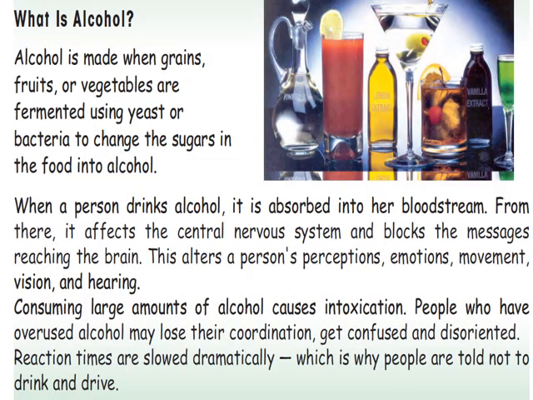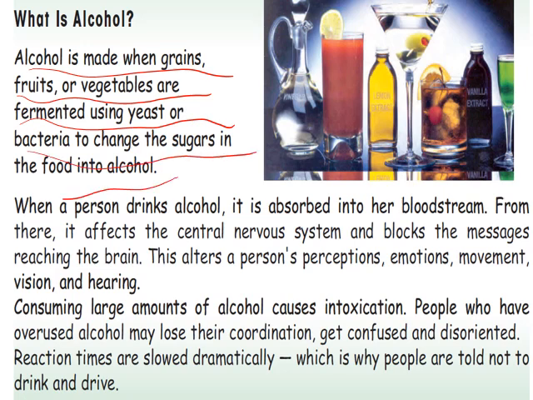What is alcohol? Alcohol is made when grains, fruits, or vegetables are fermented using yeast or bacteria to change the sugar in the food into alcohol. When a person drinks alcohol, it's absorbed into their bloodstream. From there, it can affect the central nervous system, CNS, and it blocks the messages reaching the brain. This will alter the person's perception, emotion, movement, hearing, and vision.